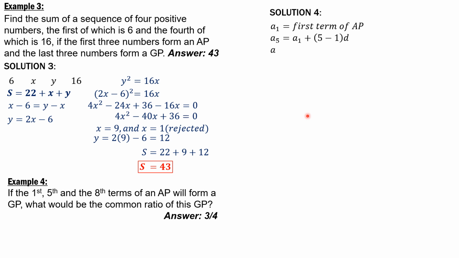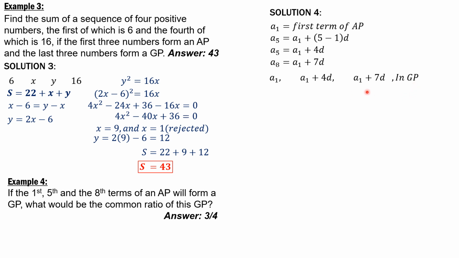Fifth term therefore is A1 plus 4d, and A8 is the first term plus 7d. So first term A1, fifth term A1 plus 4d, and eighth term A1 plus 7d are in geometric progression.